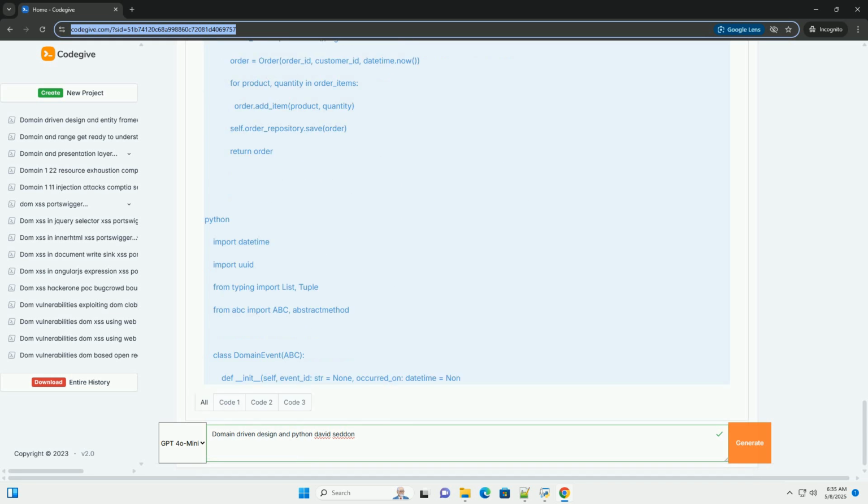Core concepts of DDD. 1. Domain: the specific area of knowledge and activity the software addresses, for example e-commerce, healthcare, logistics. It's the subject matter of your application. 2. Ubiquitous language: a common vocabulary used by all stakeholders, developers, domain experts, business analysts, users, to describe the domain. This language is used everywhere, in requirements, documentation, code, and communication. It avoids misunderstandings and ensures everyone is on the same page.